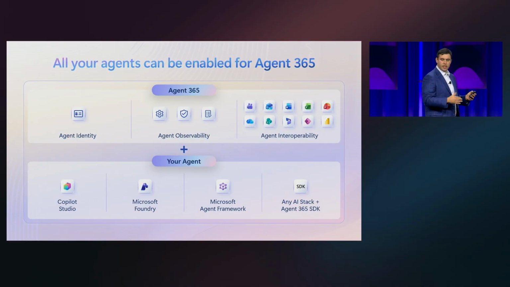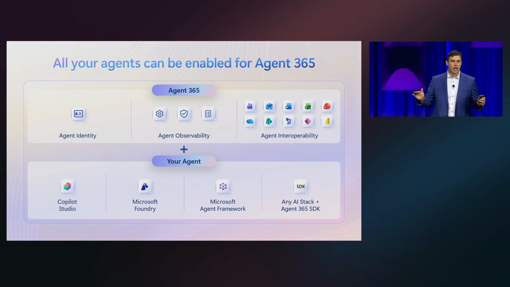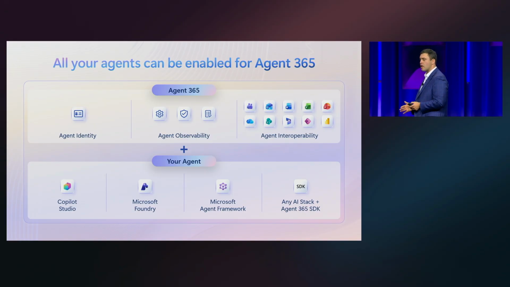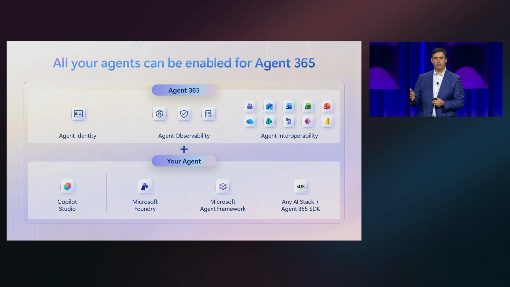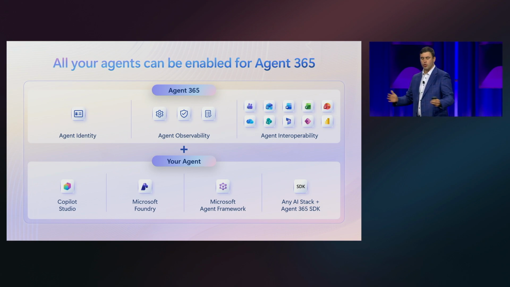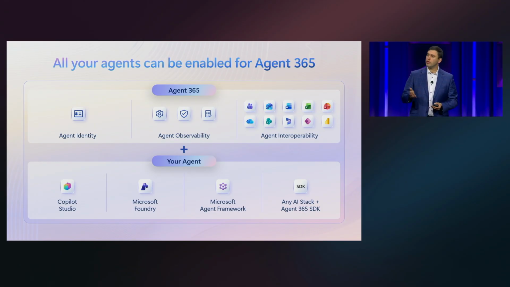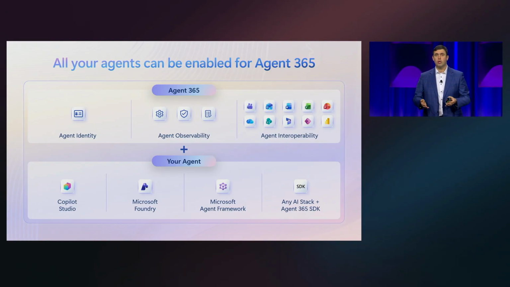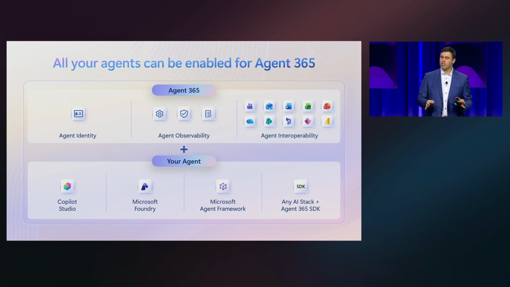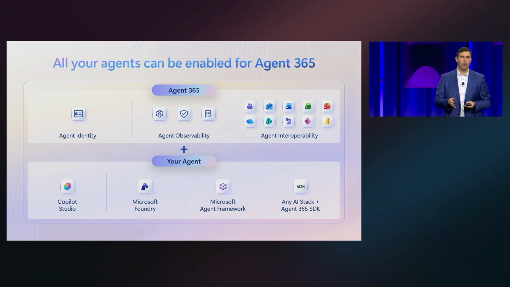And this is what I really want to land today, which is the key message that any agent, any stack, any workflow, Agent 365 can bring identity, observability, and interoperability to that solution. And whether you're building in Copilot Studio, whether you're building in Foundry, whether you're building on the Microsoft Agent Framework or on your own custom stack, Agent 365 can bring that solution to register, manage, and monitor every single agent all in one place.